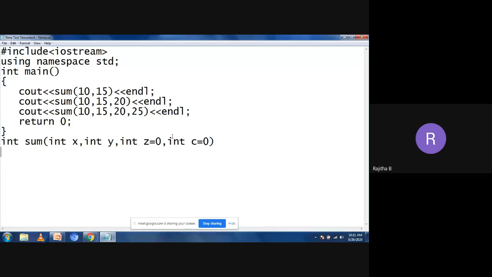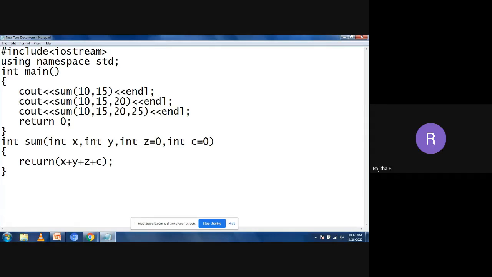And now you can see this one. I'll write the code here, and I want to open this function. I want to return the value, because I'm using the cout statement. If you're not using the cout statement and return type, you can simply print the value here itself. I will show you that also. But listen first. I want to return the value x plus y plus z plus, what is the last value? c. Like this. Now this is function overloading with default parameters.